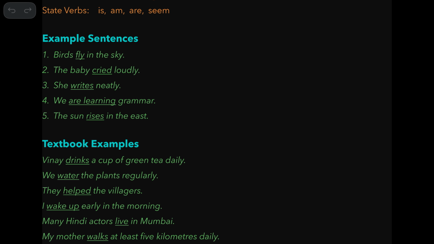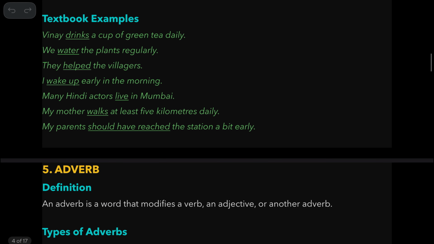Examples of verbs in sentences: Birds fly in the sky. The baby cried loudly. She writes neatly. We are learning grammar. The sun rises in the east. Examples from the textbook: Vinay drinks a cup of green tea daily. We water the plants regularly. See, all these refer to the action that the subjects perform here.